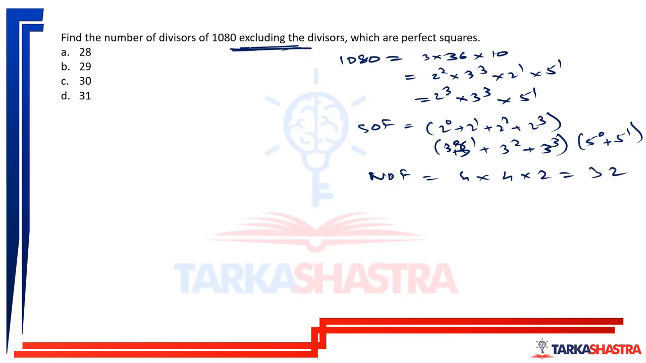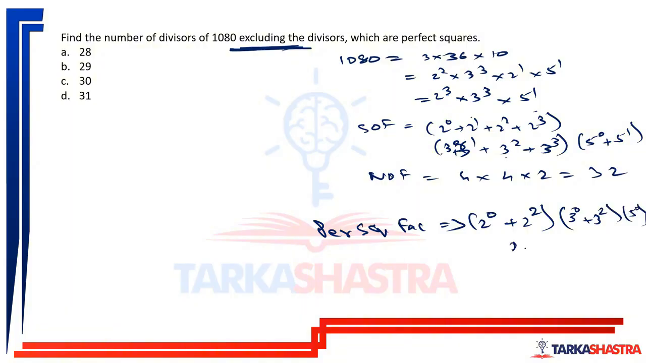But now we have to exclude the factors which are perfect square. So what are our perfect square factors? We have 2 raised to 0, then 2 raised to 2. These two are not perfect square: 2 raised to 1 and 2 raised to 3. Then 3 raised to 0, 3 raised to 2 are perfect square. And then 5 raised to 0.